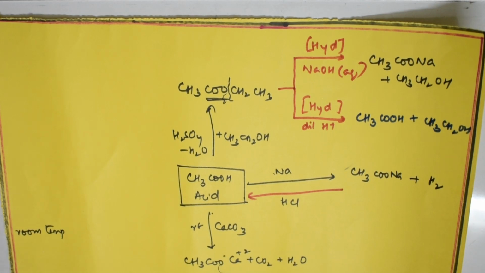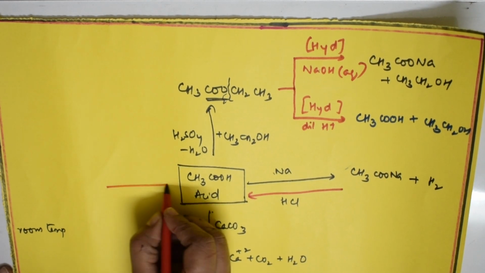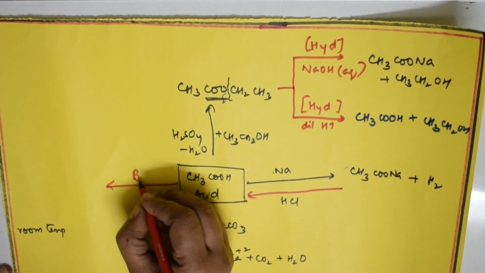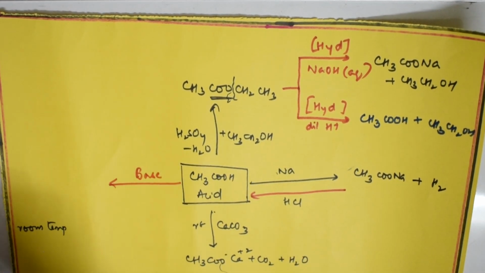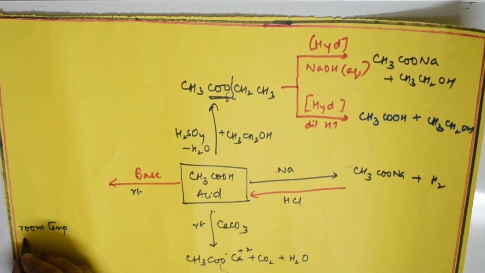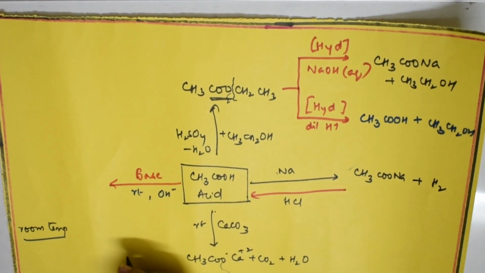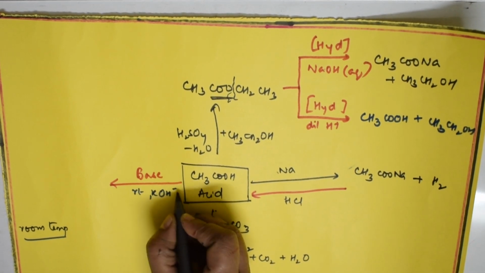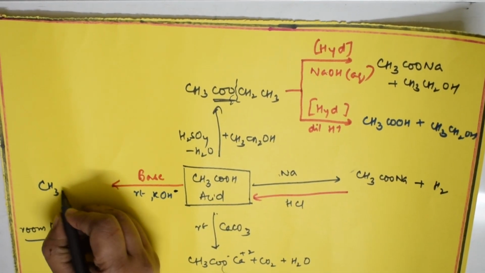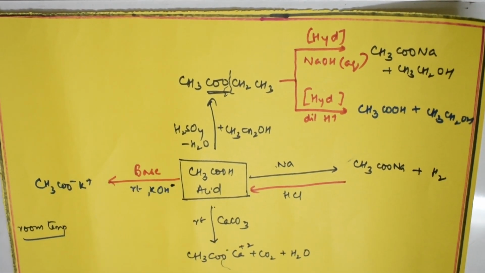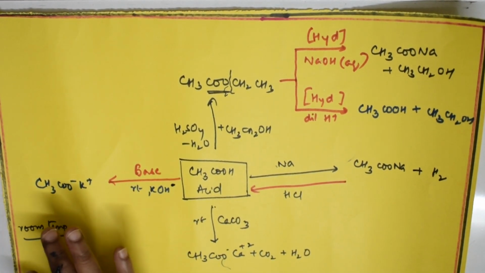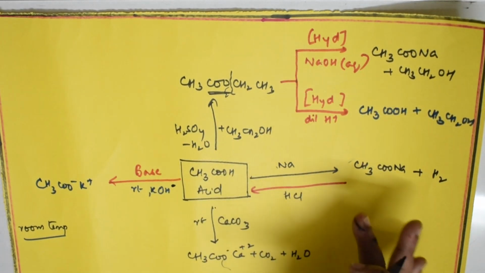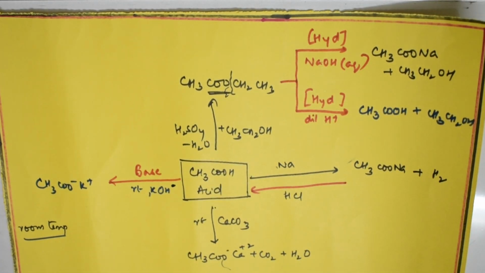Right, students? Done? So, next important. Suppose I am taking the same acid and introducing a base, your OH minus ion, again at room temperature. RT means room temperature. What happens? A water molecule comes out. If I take the base as KOH, what do you get? CH3COO minus K plus, and water is out. So in total, how many reactions are important? 1, 2, 3, 4, 5, 6, 7. This is your acid.